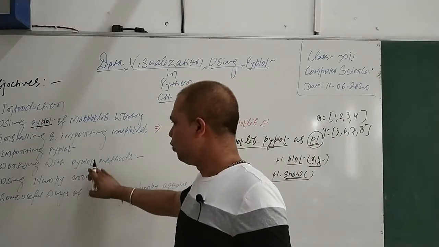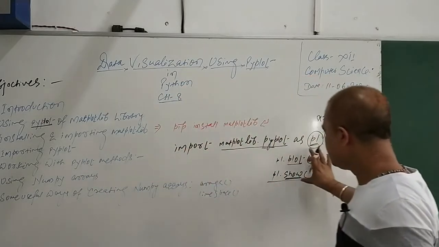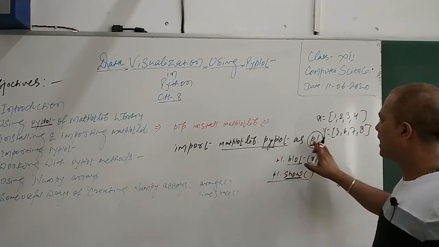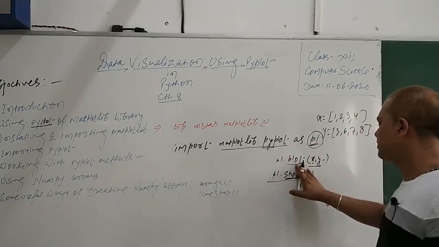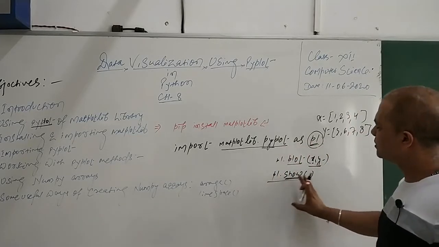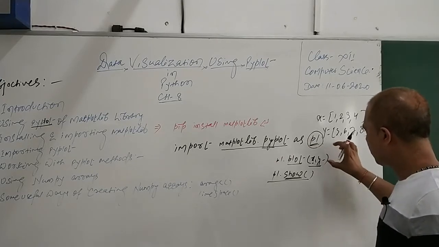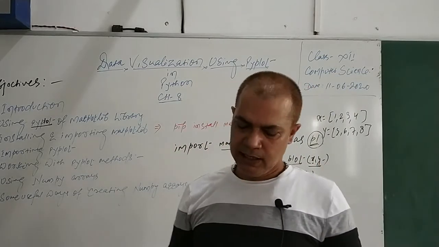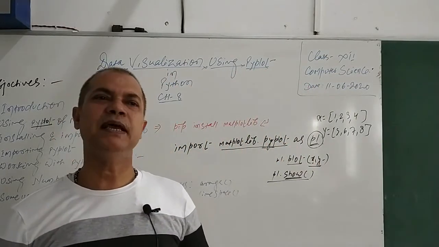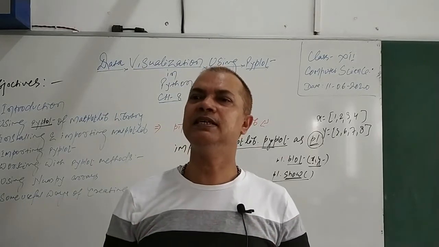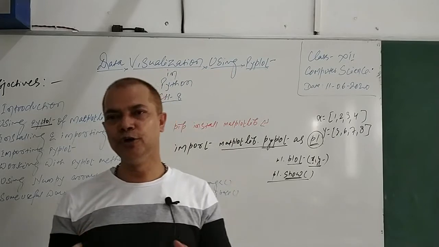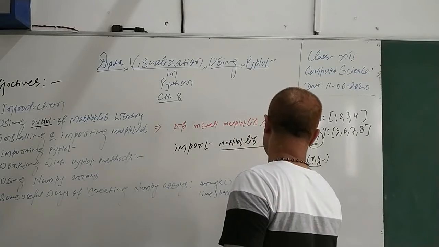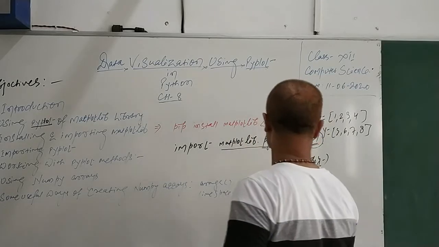So, importing Pyplot and working with the Pyplot methods, I am again showing you some examples of how to use them. Simply the object name or alias name that you have given to Pyplot, then the method name, and then of course the method having parameters. The show method simply shows whatever you have drawn by plot on the screen. Then, using numpy arrays. Now, NumPy in your Python is basically Num for numerical or numeric, and Py, you can read it like NumPy.